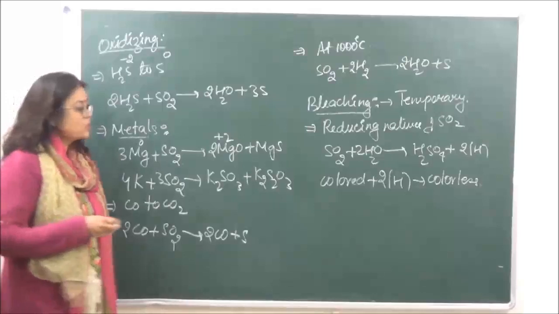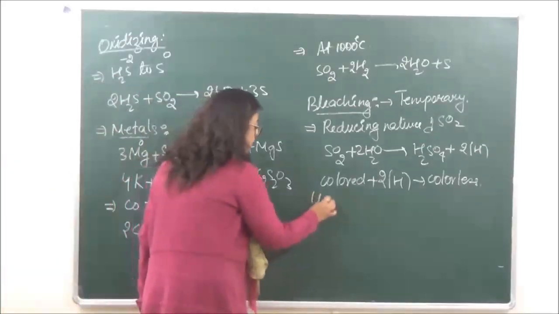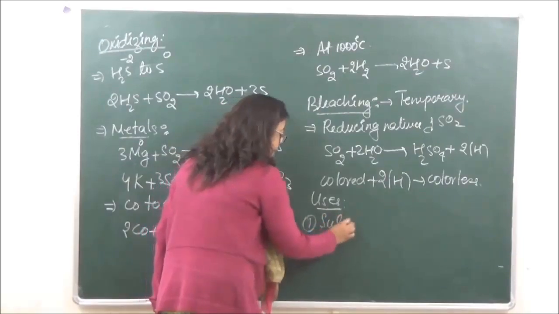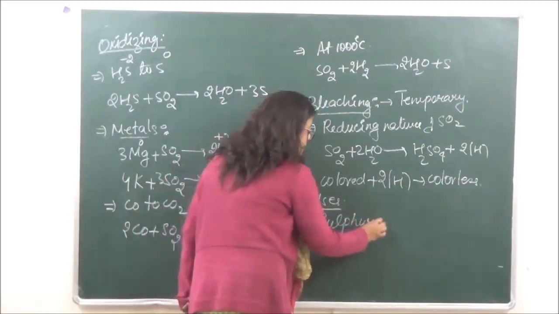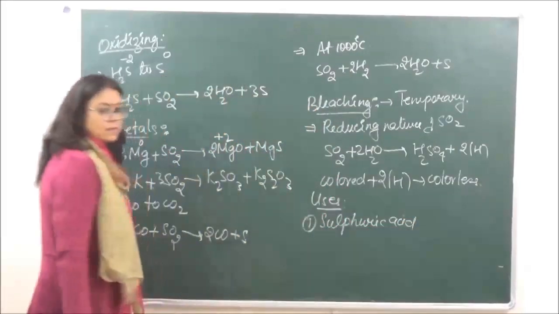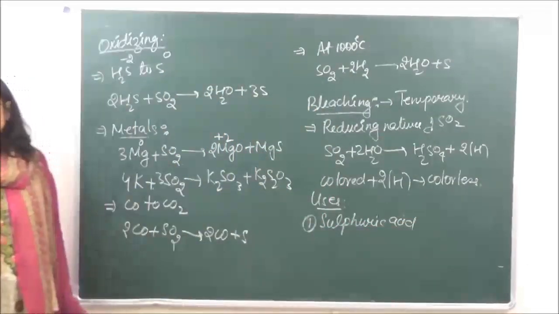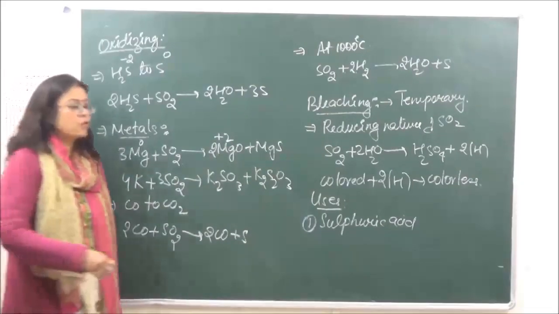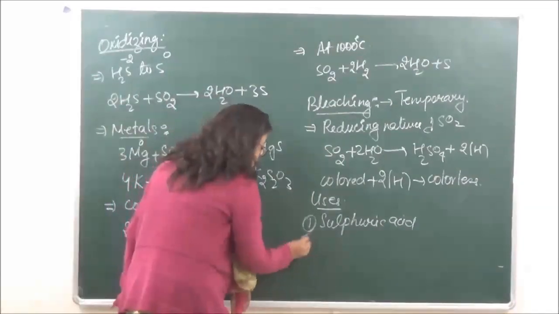Now let's go on to the uses. Number one, it is going to be used in the manufacture of sulfuric acid. It is used as a bleaching agent. This we have already done. Then it is used in refining of petroleum and sugar.